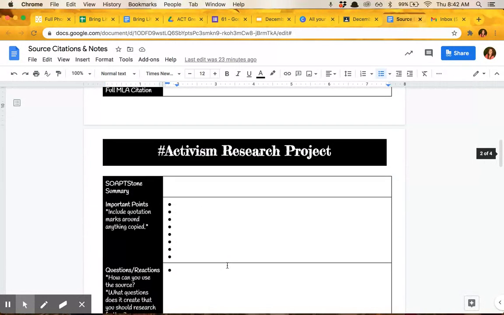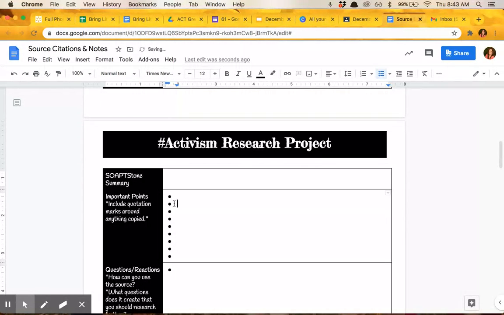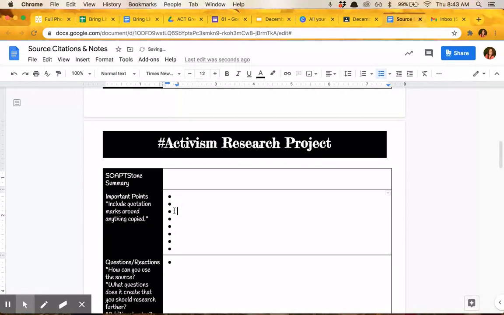So on your chart, I've given you several bullet points. You need to use each one of these bullet points to write down notes from your source. When you're using these bullet points, if you hit enter, it's going to create a new one. So just use your mouse to click on each one. That way it's not going to create a bunch of new bullet points.